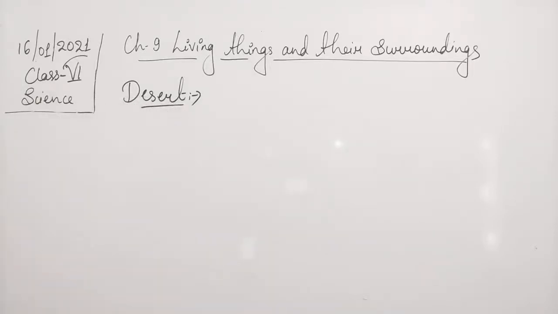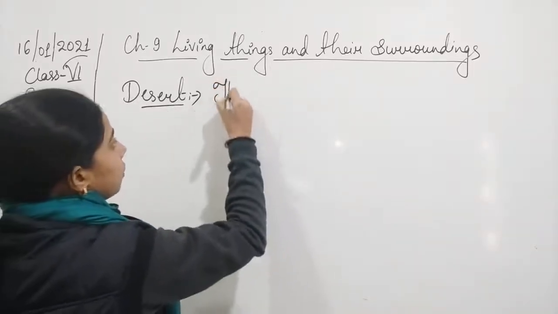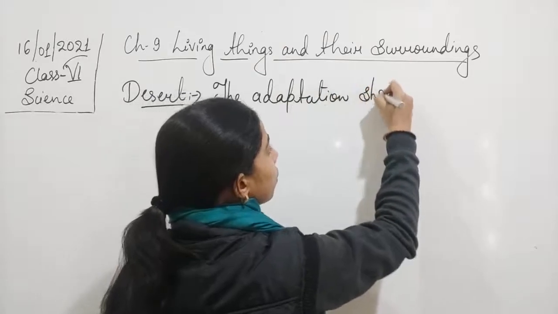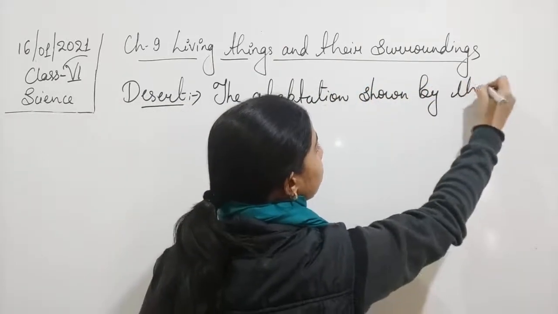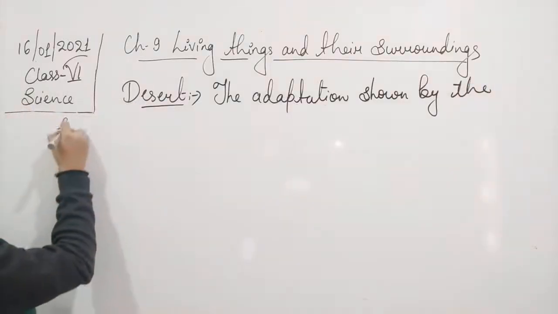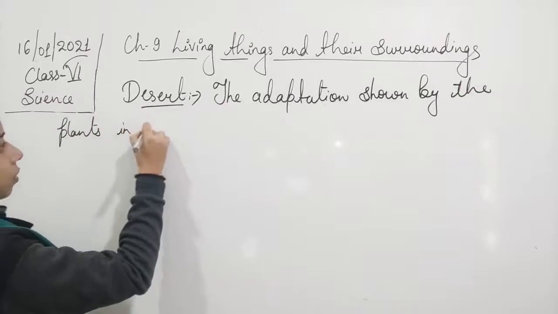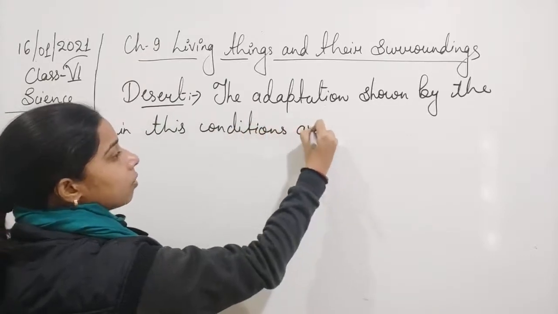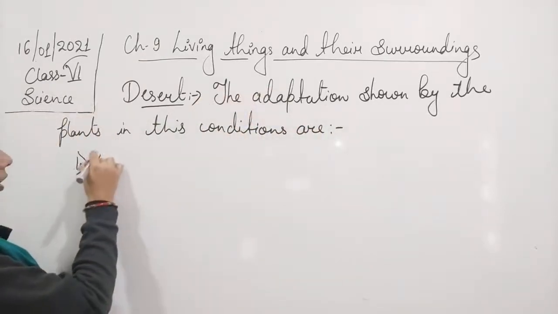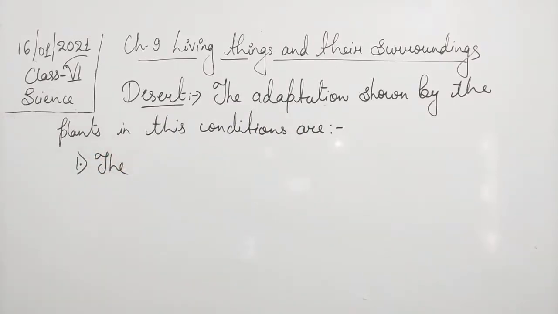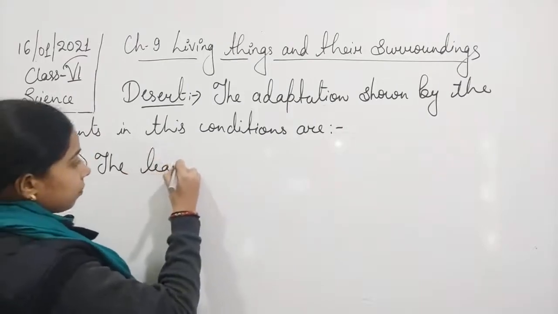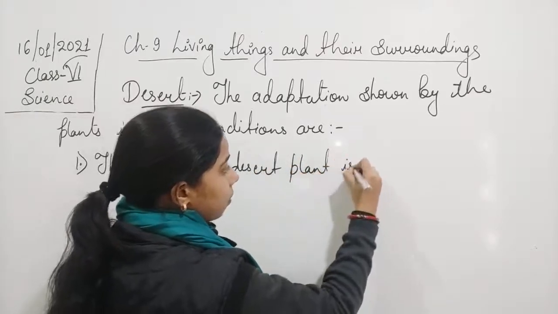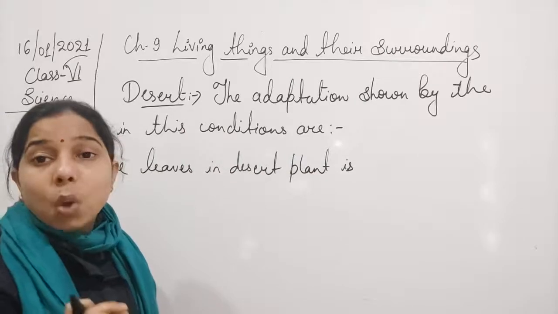Okay, so we can write that the first adaptation shown by the plants in this condition is, students, that the leaves of the desert plant are either absent or very small in size.